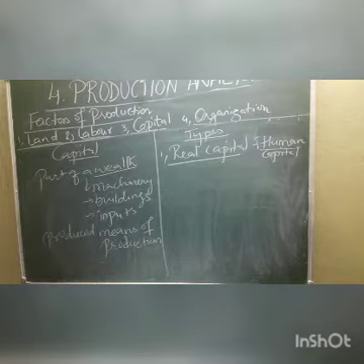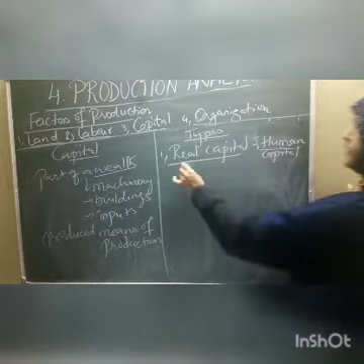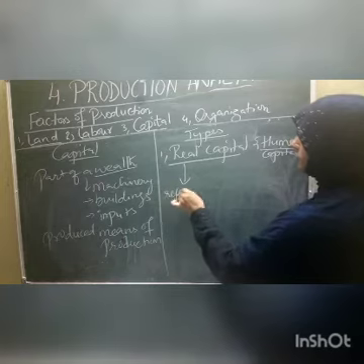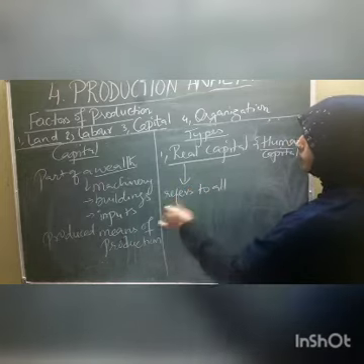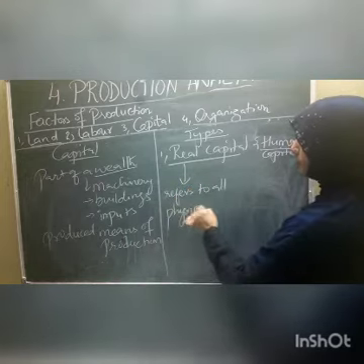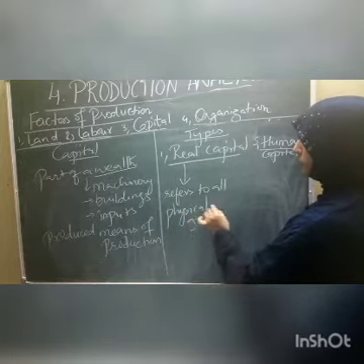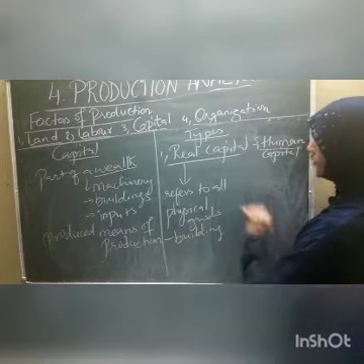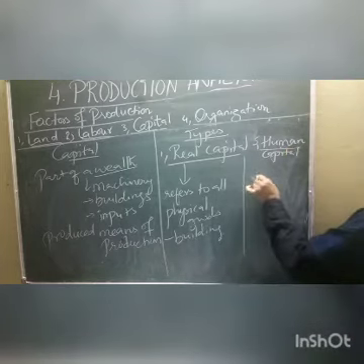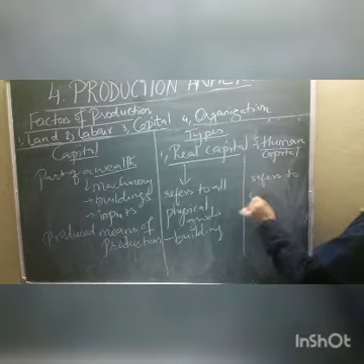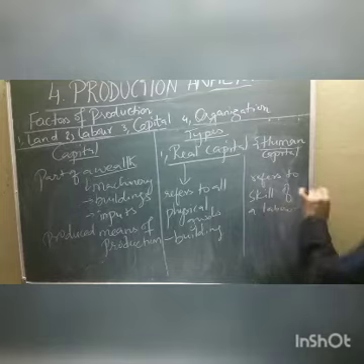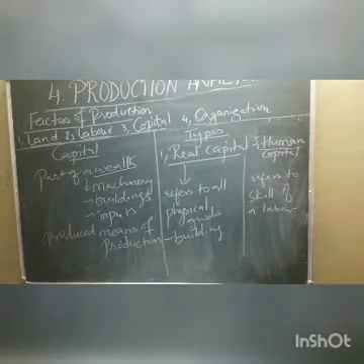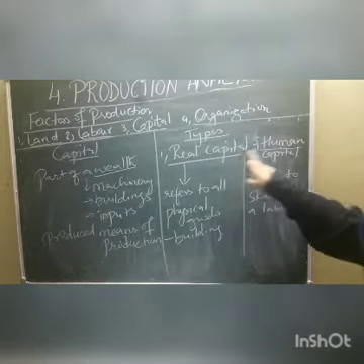Real capital refers to all physical goods, like buildings. A building is real capital. Human capital refers to the hard work and skill of a labor. So that is called real capital and human capital.